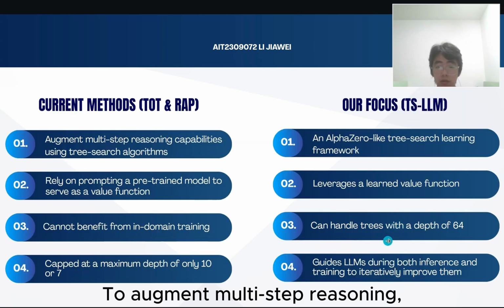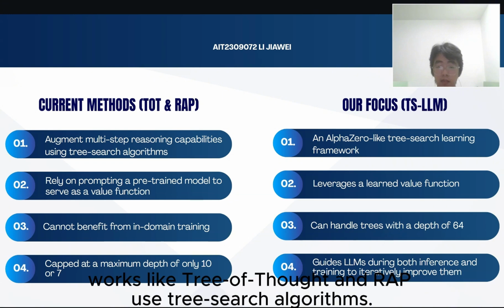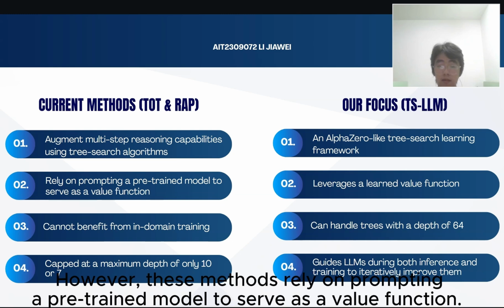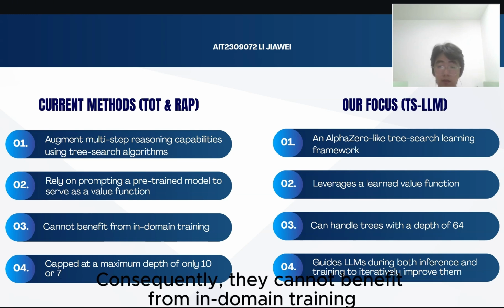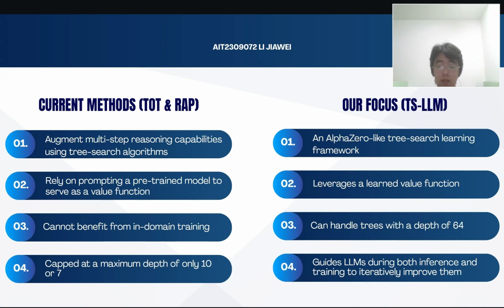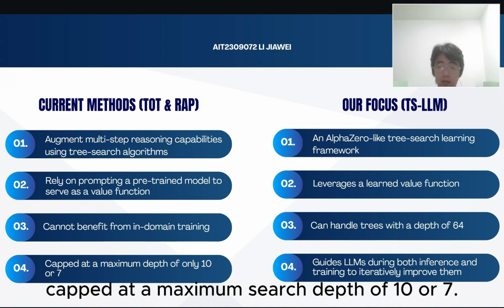To address this, multi-step reasoning methods like Tree of Thoughts and RAP use tree search algorithms. However, these methods rely on prompting a pre-trained model to serve as a value function. Consequently, they cannot benefit from in-domain training. They are also restricted in scale, capped at a maximum search depth of 10 or 7.